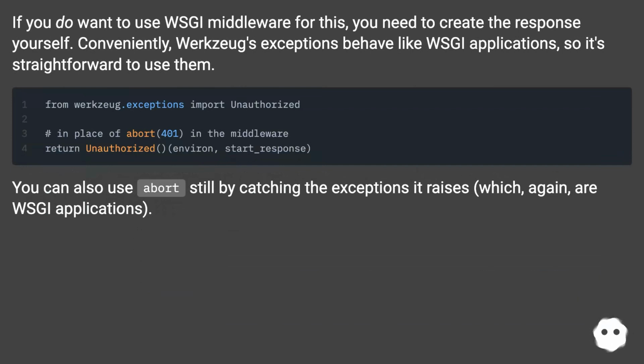If you do want to use WSGI middleware for this, you need to create the response yourself. Conveniently, Werkzeug exceptions behave like WSGI applications, so it's straightforward to use them. You can also use abort still by catching the exceptions it raises, which, again, are WSGI applications.